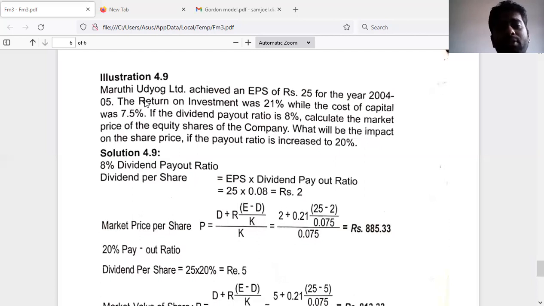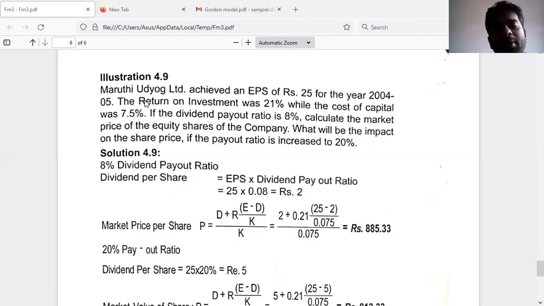So without solving, on the basis of the Walters model's assumptions, we can write a conclusion here itself that the market price when the dividend payout ratio is 20% will be low, and in the case of zero dividend payout ratio, the market price would be high.